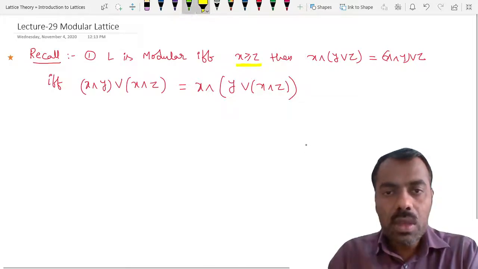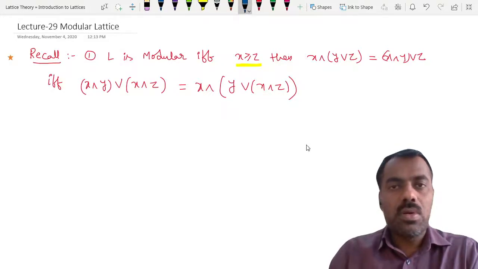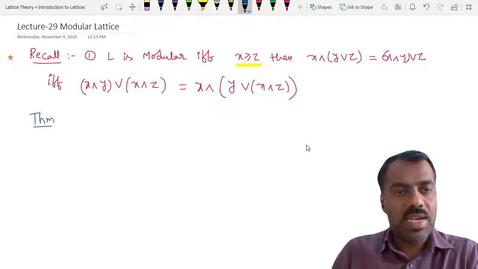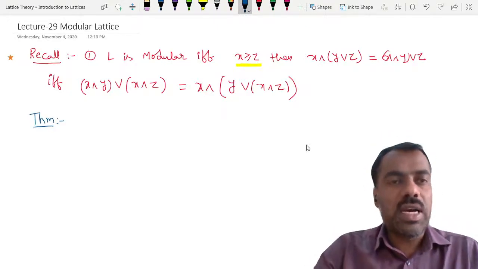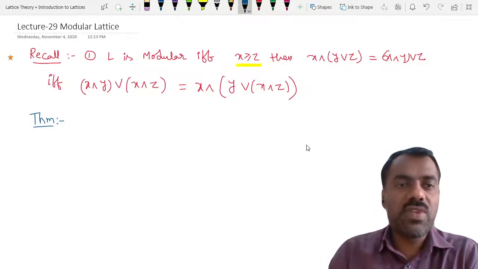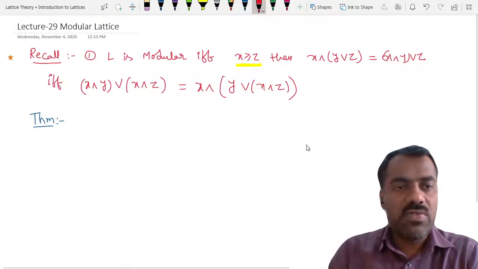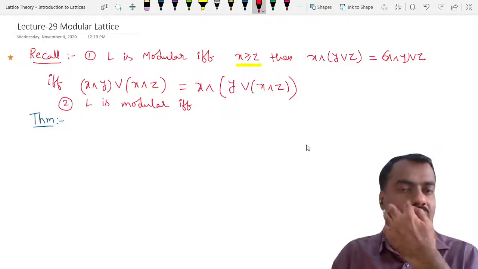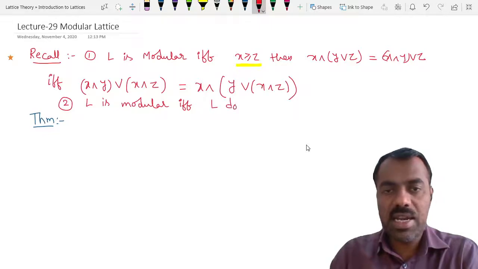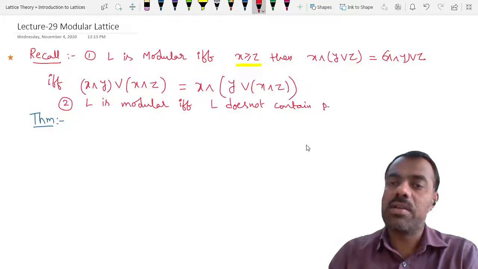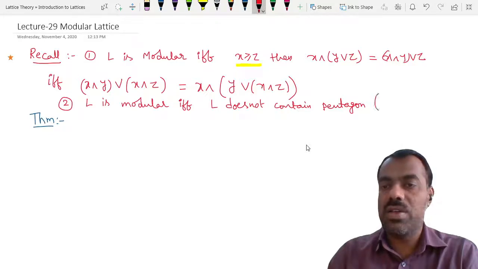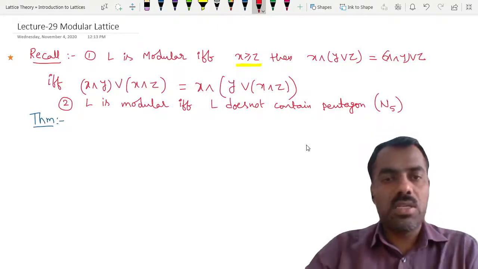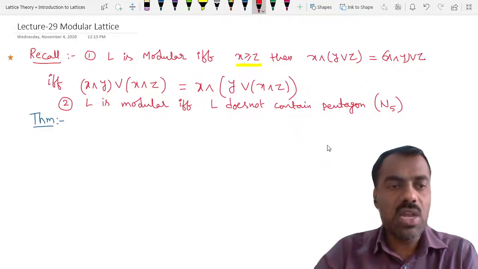Now we'll prove one more equivalent definition for modular lattices. Also, we have given a characterization that L is modular if and only if, in terms of the pentagon, L does not contain the pentagon, which you can also denote by N5. These two results we have already seen for modular lattices.